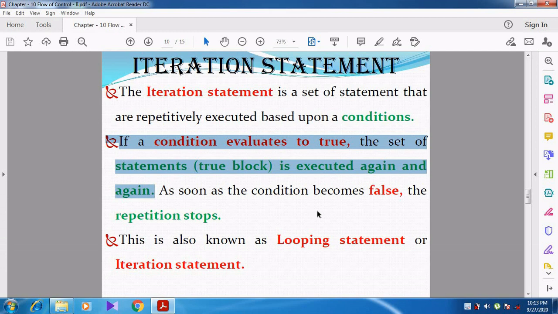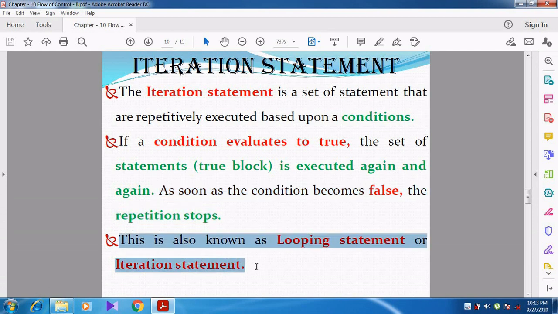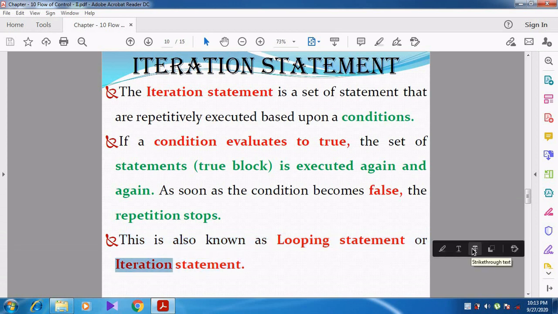But when the condition becomes false, then automatically the repetition stops. That is, as soon as the condition becomes false, the statement is not executed. That is, the true block is not executed. So this is also known as looping statement or iteration statement. Can you understand, students? Until the condition is true, the statements are executed. When the condition becomes false, the statement is not executed.